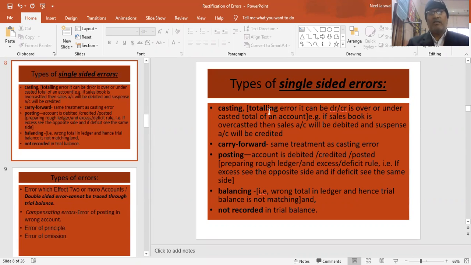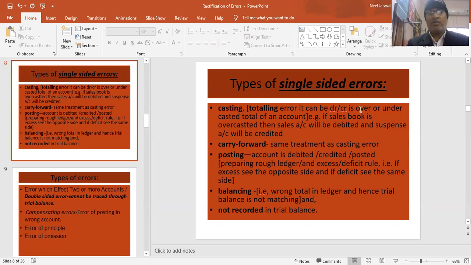That is totaling. Casting simply means totaling. Totaling error is known as casting error or totaling error. It can be that debit or credit is over or under casted. That means we have added, we are showing more amount than what is there in the debit.